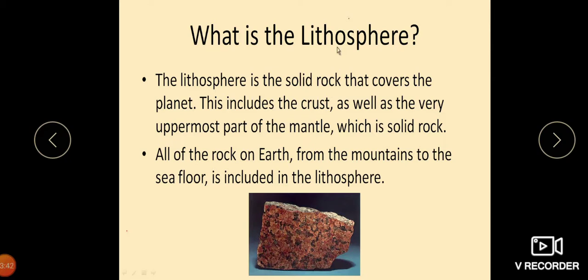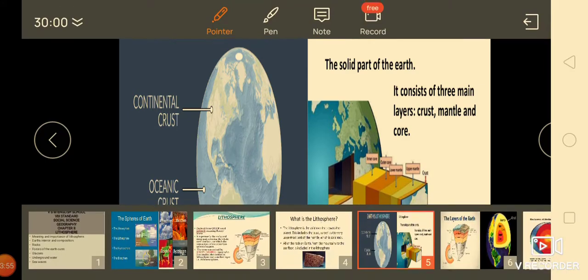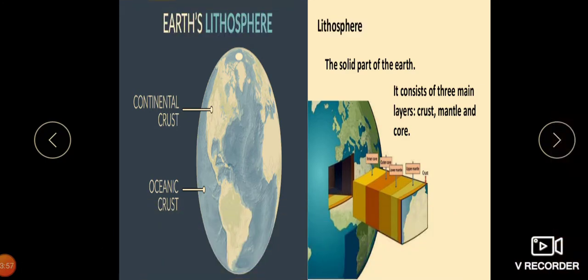So all the rocks of the earth, from the mountains to the sea floor, are included in the lithosphere. This is the earth's lithosphere, children. The lithosphere consists of rocks, minerals, soils, etc. Life exists on this layer with the help of the atmosphere and the hydrosphere.